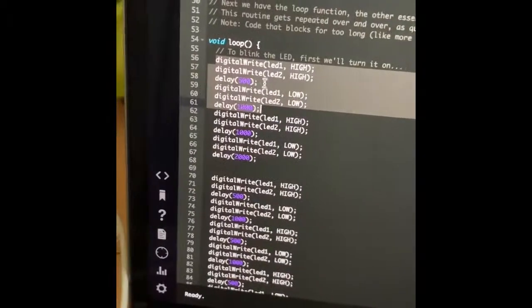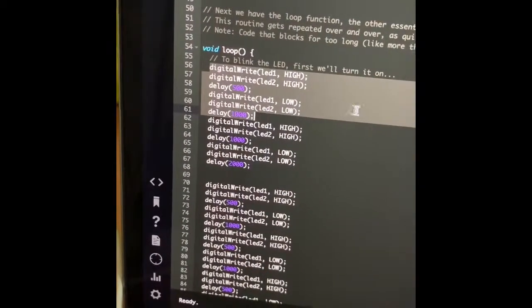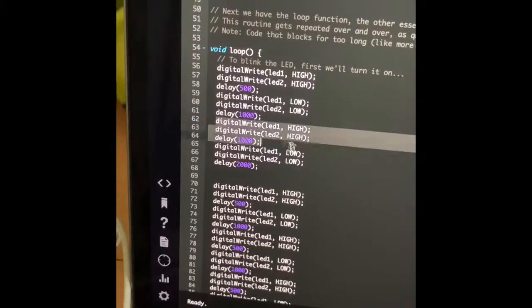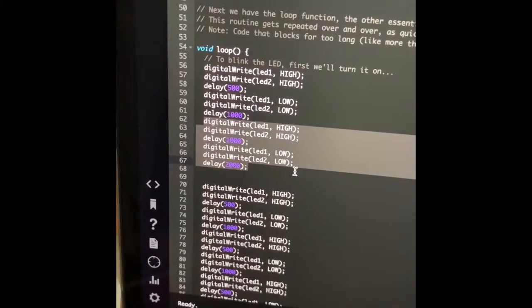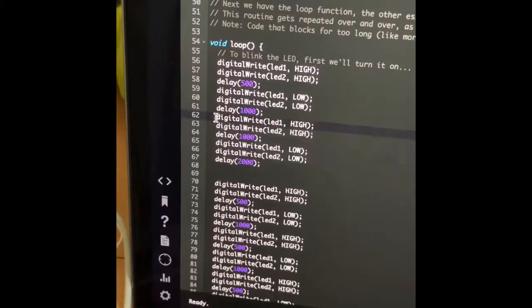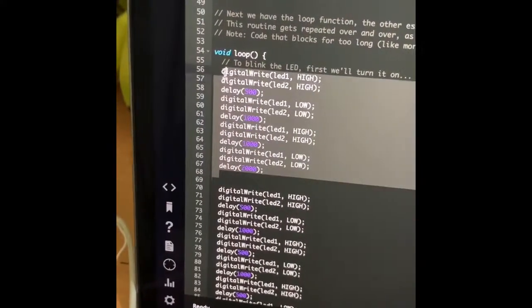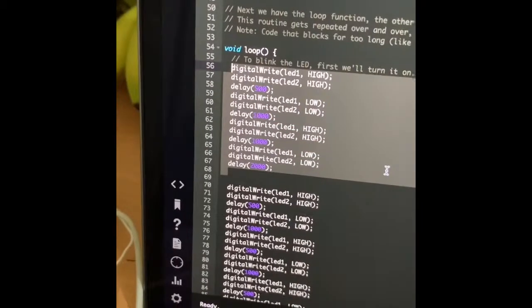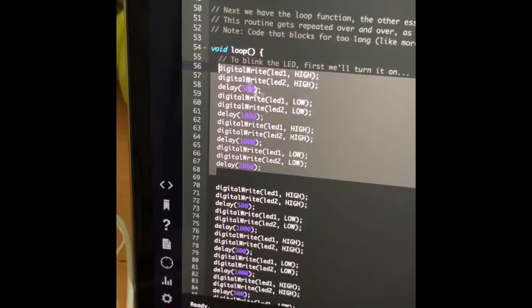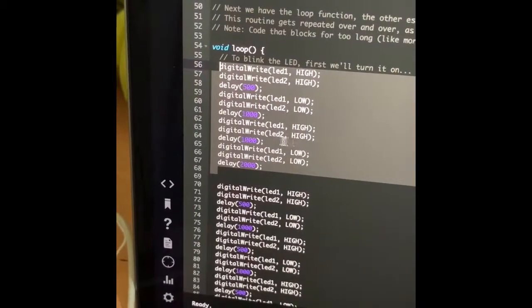As you can see, the blink is a bit shorter, whereas this code is representing a dash. So this whole code will represent our letter A, this one dot and this one dash.